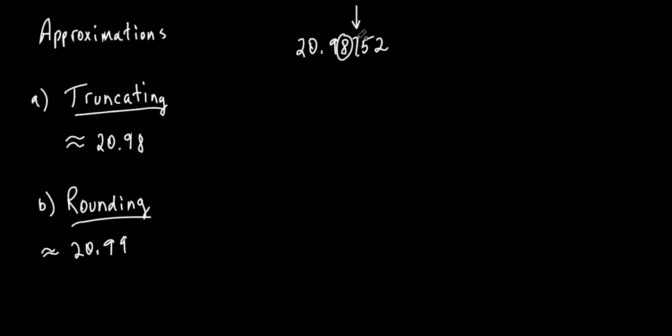So for instance, what if that 7 wasn't a 7 or a 5? What if that was a 2? Would you round that 8 up when you rounded? No. So the truncated answer and the rounded answer would be exactly the same. It just depends on what that number to the right of it is. So that's pretty easy, isn't it? All right, just know that word. Have you ever heard of truncated before, truncating? Probably not, all right? But that's basically what it is.